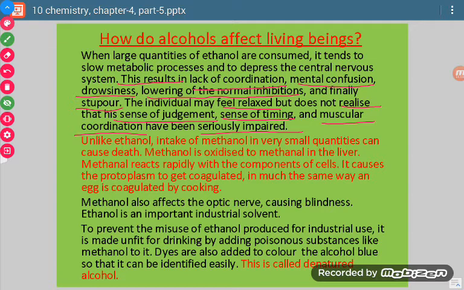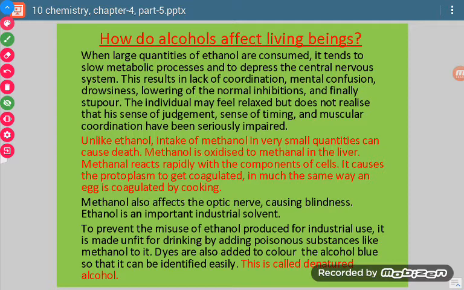So what does it mean? It means that one may feel after drinking that he is looking very nice, but he doesn't realize that he is looking like the most stupid fellow in the world. So what should we do? We should not consume alcohol.